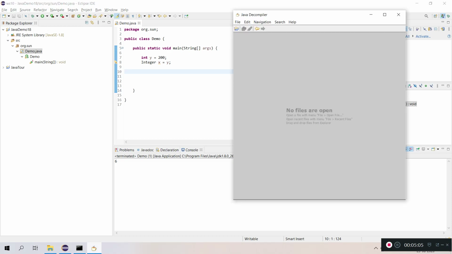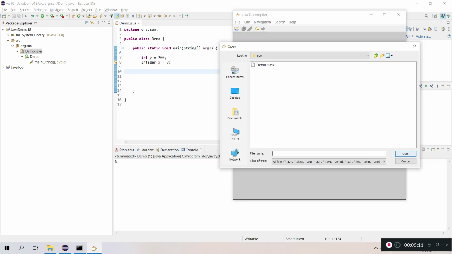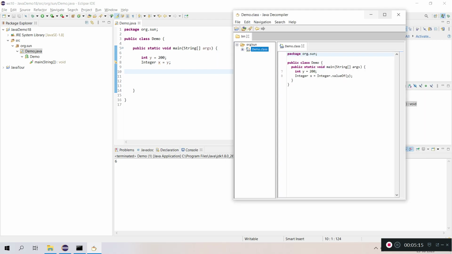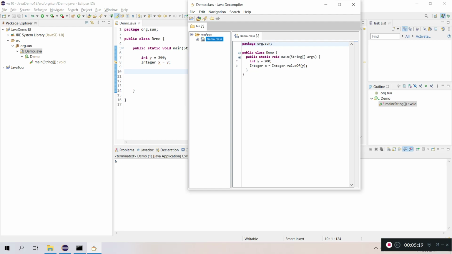So here I have a decompiler. I am opening the .class file. This is the Demo.class file which we have written. We can compare here: this is Demo.java and this is the Demo.class file. In the .class file, the first line is the same, int y equals 100, and the next line is Integer x. Up to here that's fine.